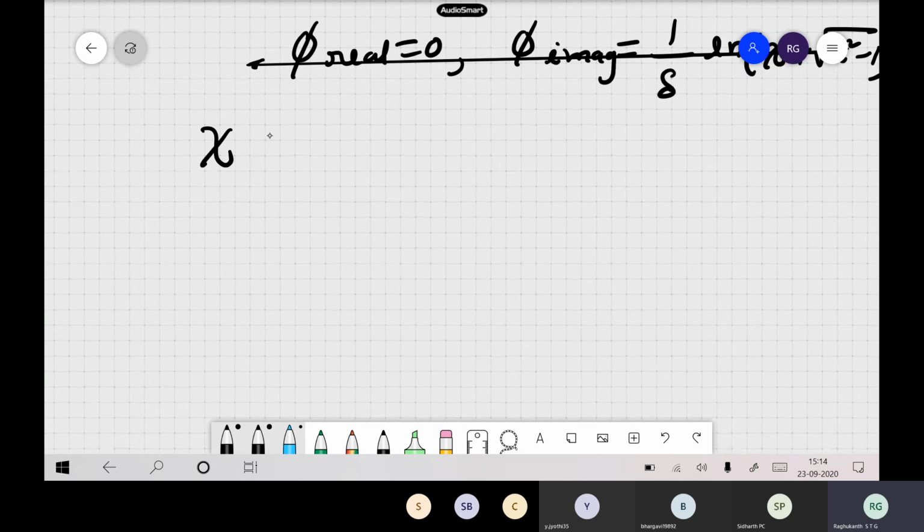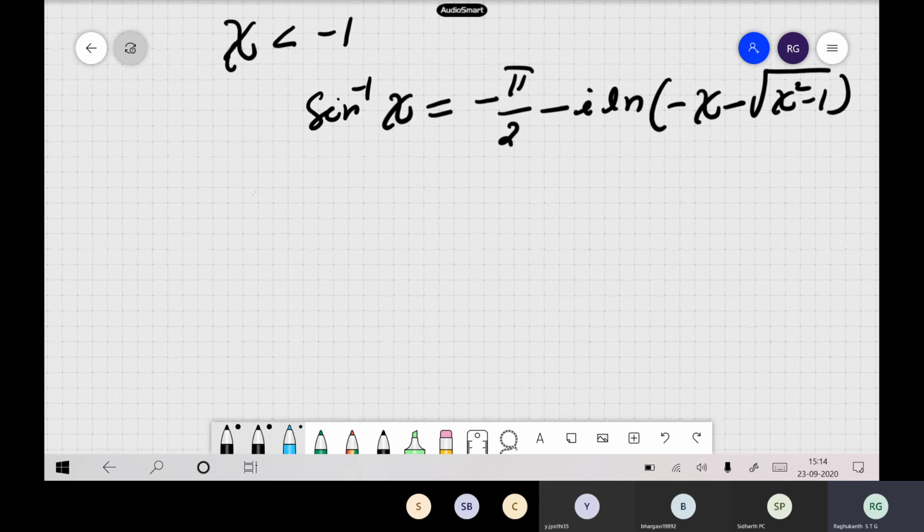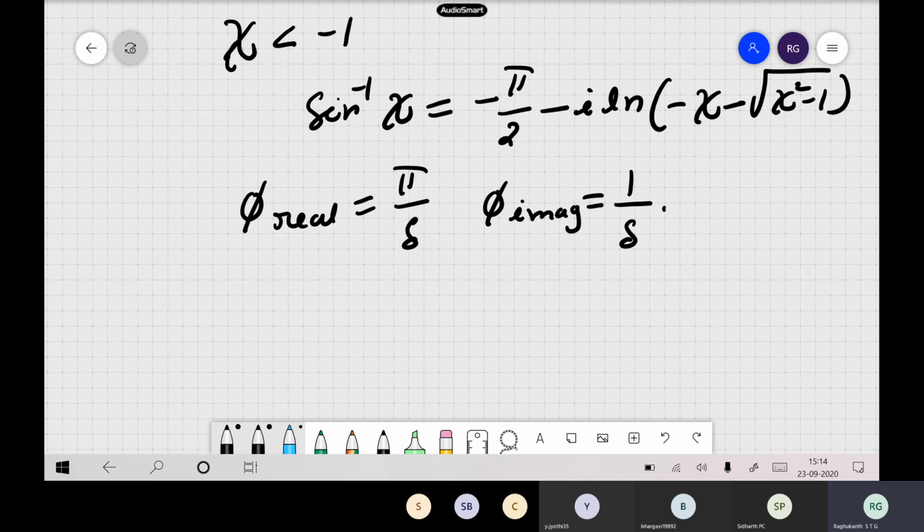Now suppose the other case, psi is less than minus 1 also. So this also you do some algebra here, so you can find your sine inverse of psi can be written as minus pi by 2 minus i log of minus psi minus square root of psi square minus 1, and you can write the real portion of phi as pi by delta, and your imaginary portion as 1 by delta log of minus psi minus square root of psi square minus 1.